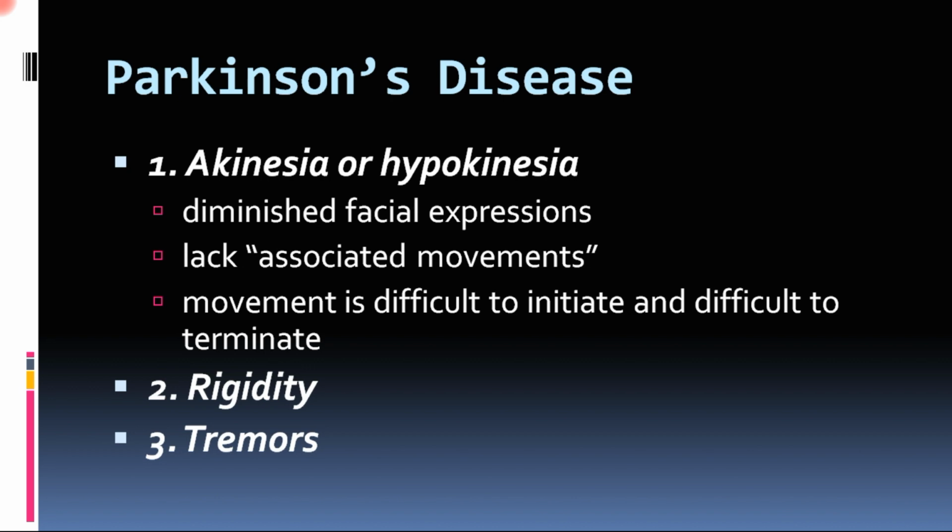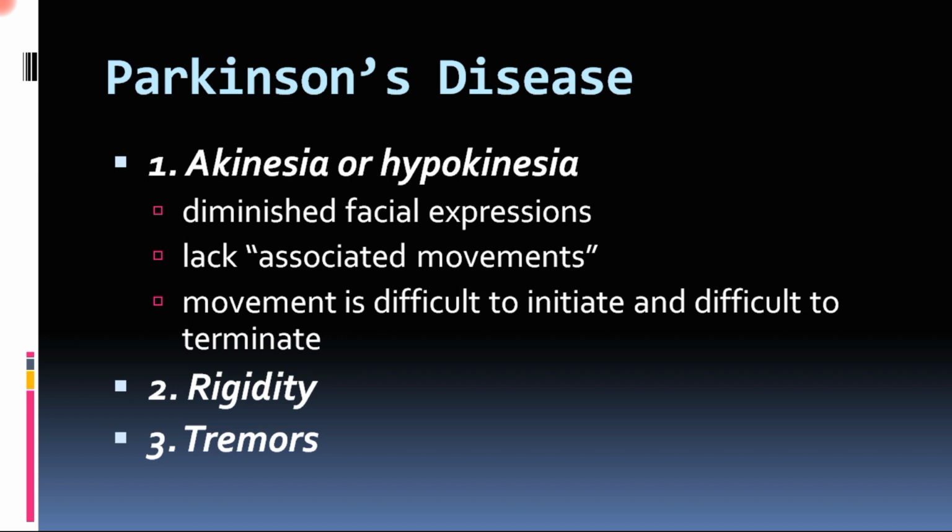Then comes the rigidity, the increased muscle tone. There is a gamma-led rigidity in Parkinson's disease, and then come tremors. The characteristic is a pill-rolling tremor, and one more important feature is that it is a resting tremor. That means at rest, when you are not intending to do any work, the tremors will be more.